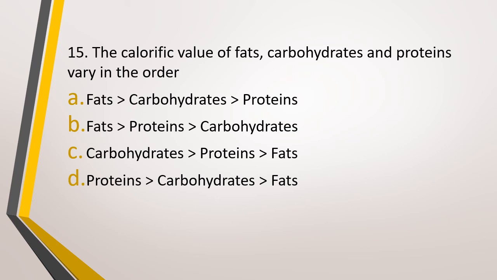Or option D, proteins has the highest calorific value followed by carbohydrates, fats. The correct answer is option B, that is fat has the highest calorific value followed by proteins then the carbohydrates.